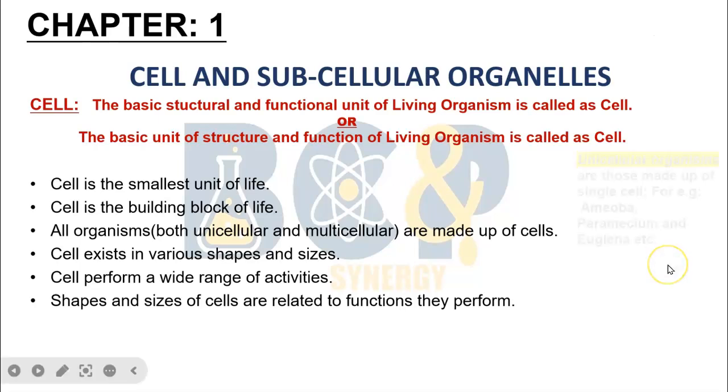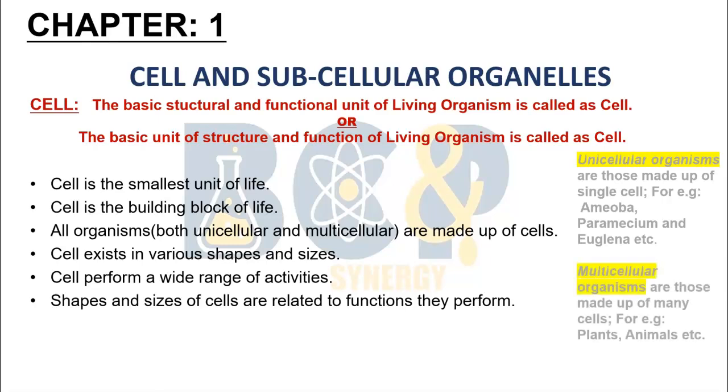A unicellular organism is an organism that is made up of a single cell, for example, amoeba, paramecium, and euglena. These all organisms are composed of only one cell, while multicellular organisms are those which are made up of many cells, for example, plants, animals, etc. There are millions of cells inside the plants and animals.